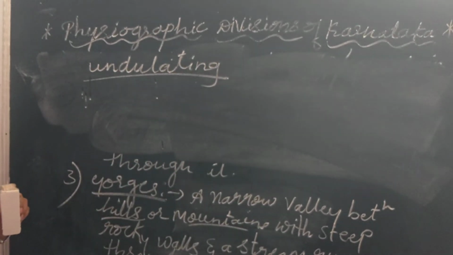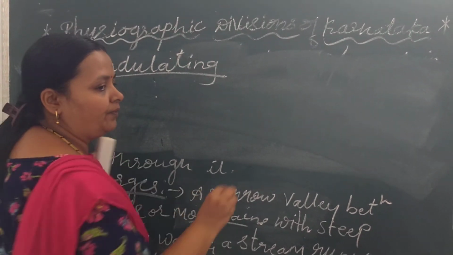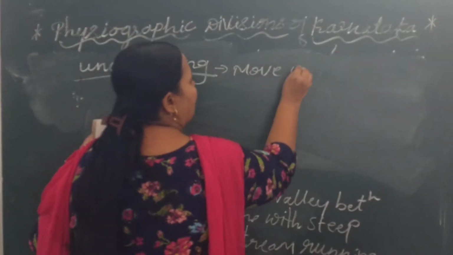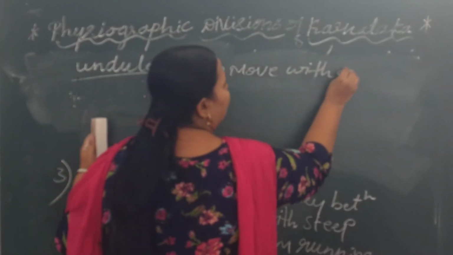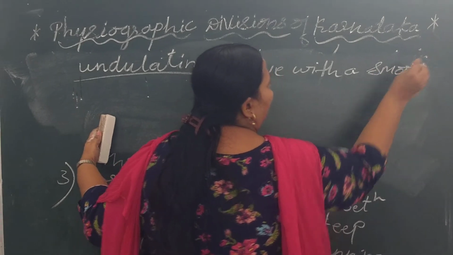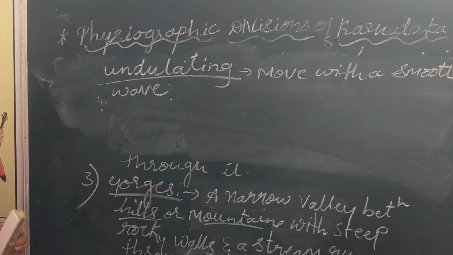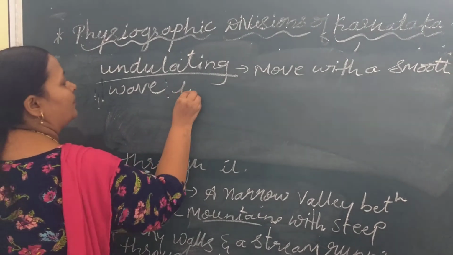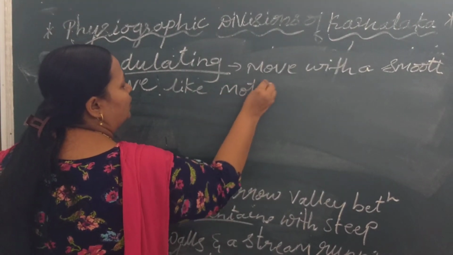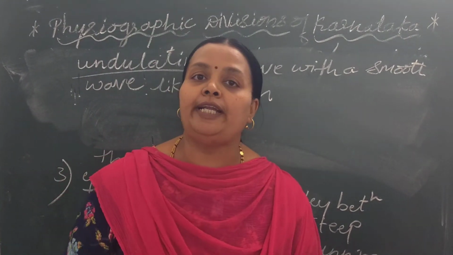Undulating means moving with a smooth wave-like motion. We call it undulating land or undulating topography.